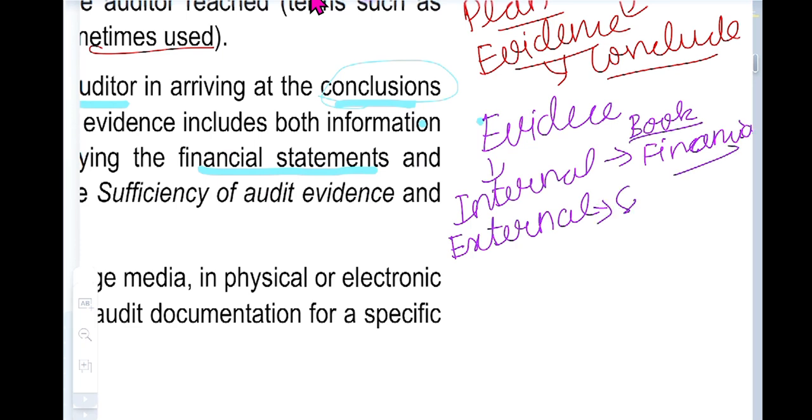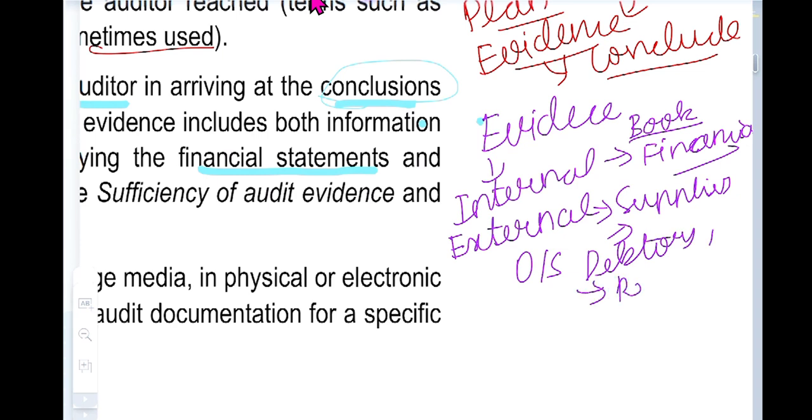External evidence is like a supplier. We can confirm with the supplier what the outstanding balance is, and for our debtors, whether a debtor is a related party or what is happening. Data collected in such a way is external evidence.